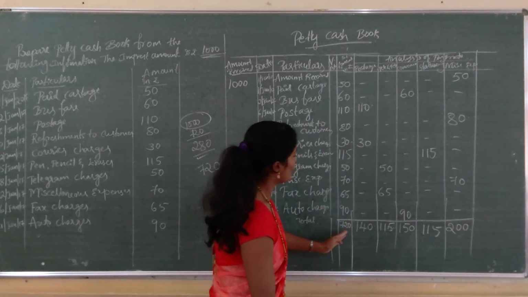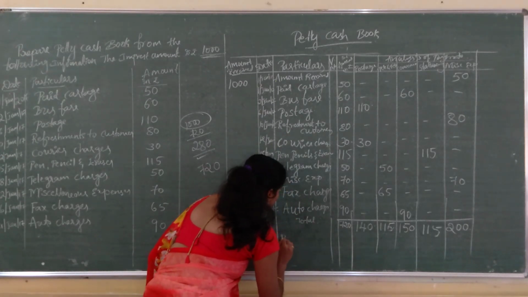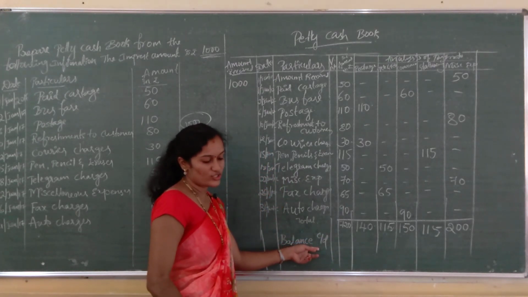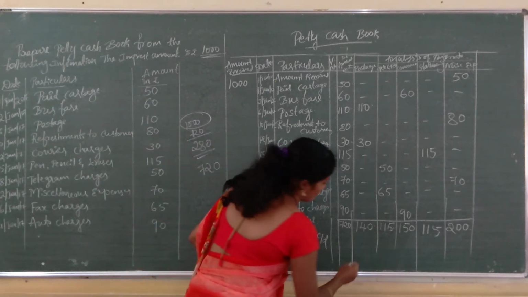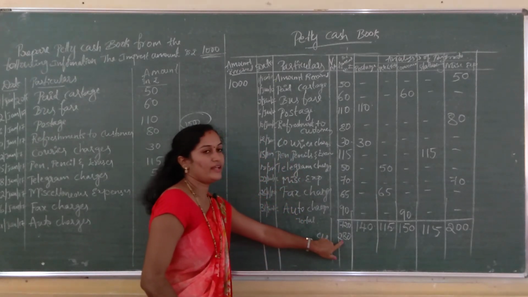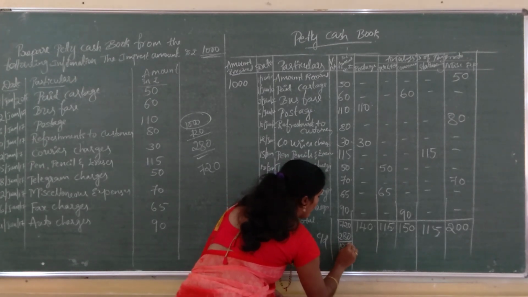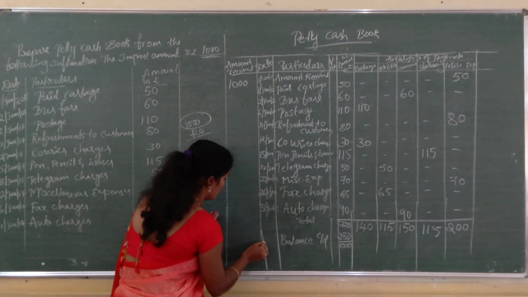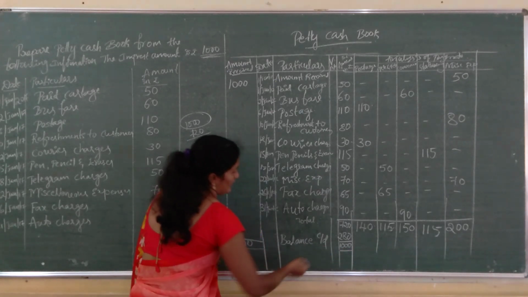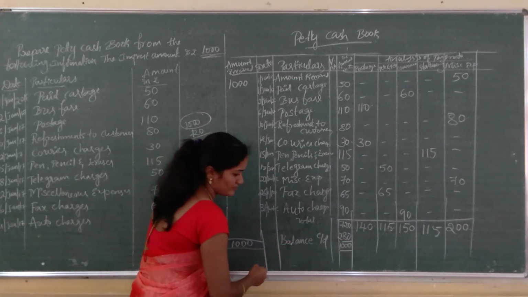The total of this column and the total of all the columns is equal, 720, and balance carried down. Balance carried down how much? Rupees 280, right. So, this is 280 balance carried down, remaining amount. So, the total is 1000. Here also write the total 1000, and see this amount is carried forward to next period, next February 1st.